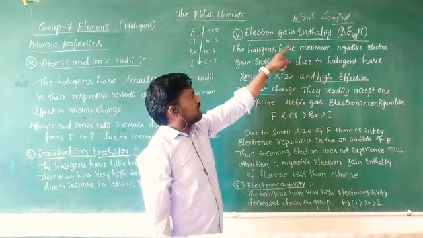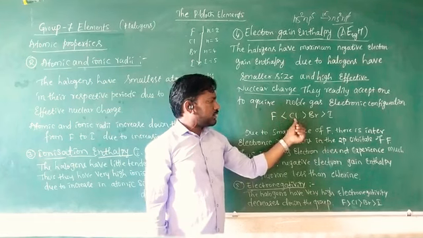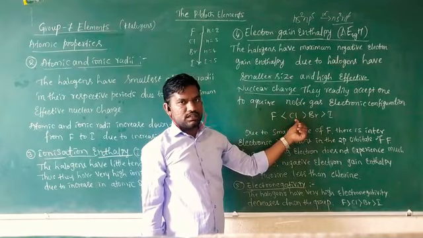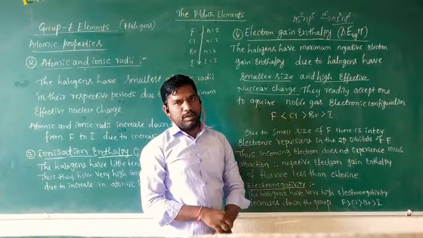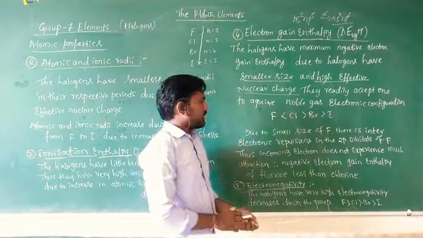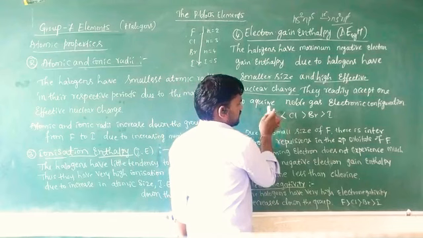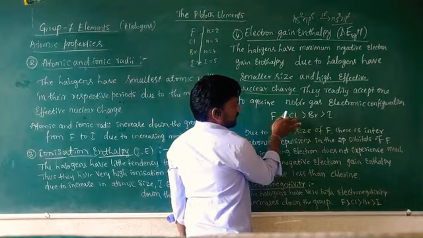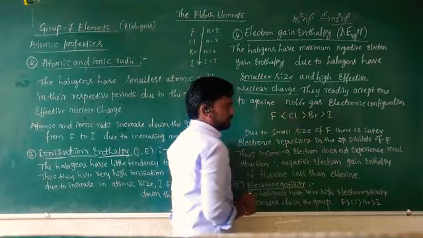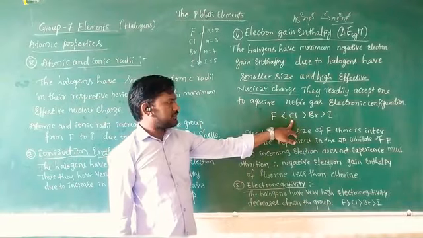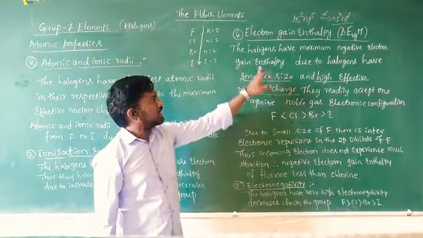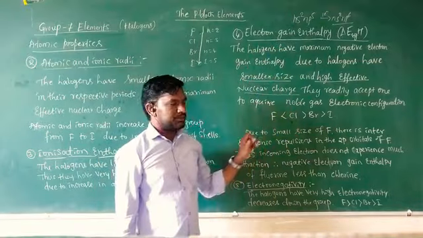According to electron gain enthalpy, chlorine has the most negative electron gain enthalpy compared to all other members of the halogens. Fluorine is less than chlorine, and chlorine is more than bromine and iodine. Why does chlorine have the more negative electron gain enthalpy?